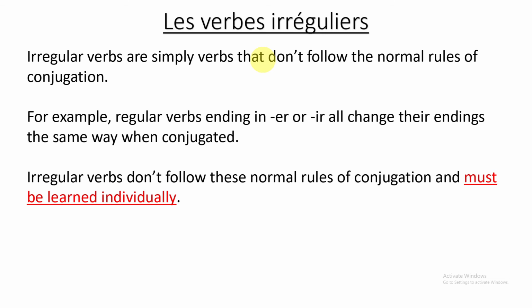But for the irregular verbs, we need to know each one's conjugation. That's why we can't group them. If I'm moving from one irregular verb to another, I will need to know both conjugations. Nothing else I can do.